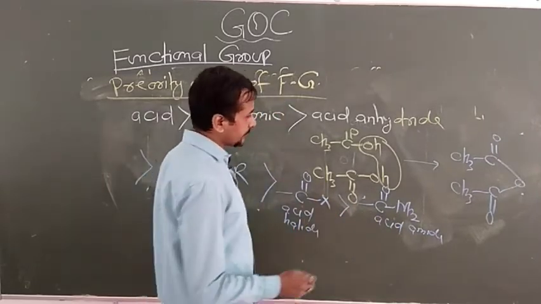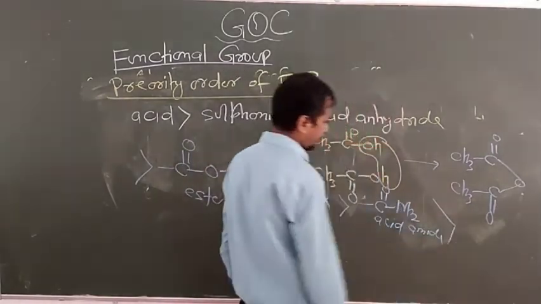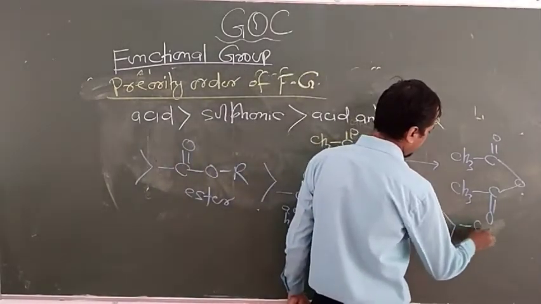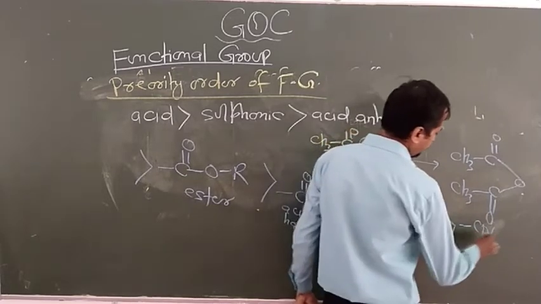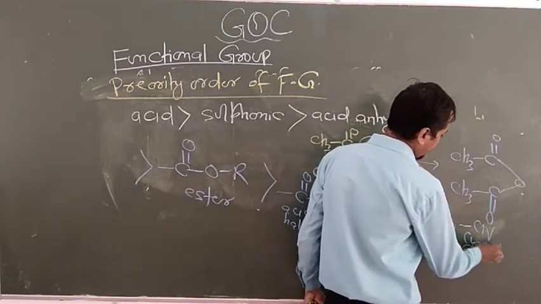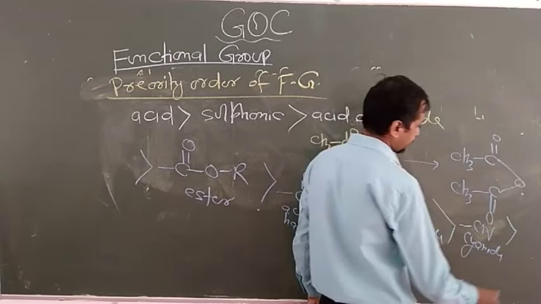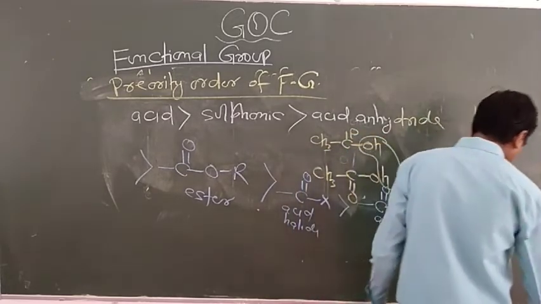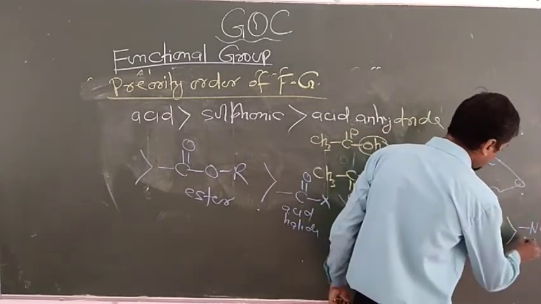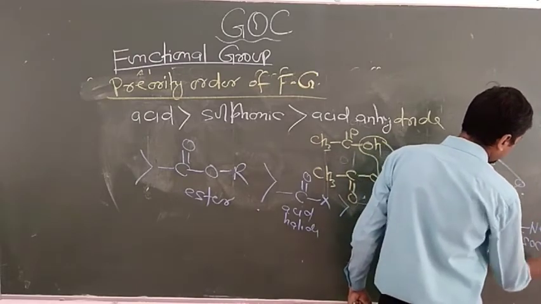Now after this, I told you that CN is known as cyanide. Then NC is known as isocyanide.